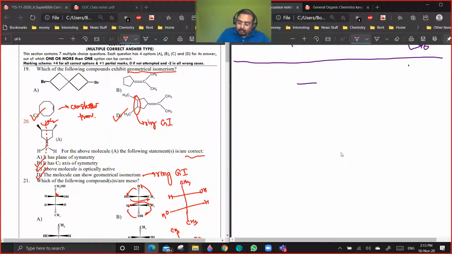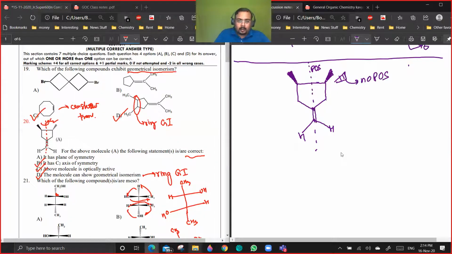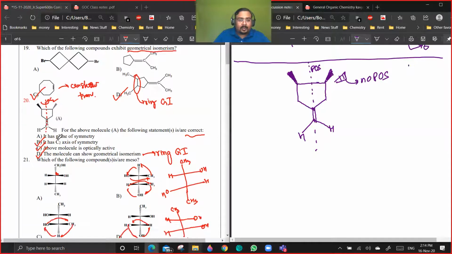You see, if I'm drawing it like this, if it was like this, then you would be having a plane of symmetry. But if you make it like this, then there will be no plane of symmetry. Are you getting a point? So other things are okay. C2 axis of symmetry, everyone is able to see? Yes, no? Okay, that's very good.